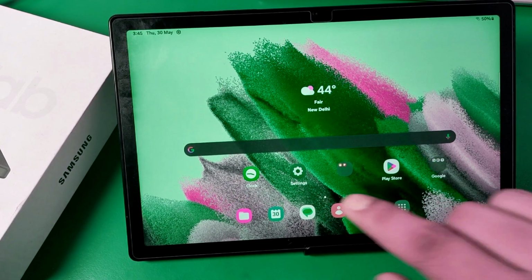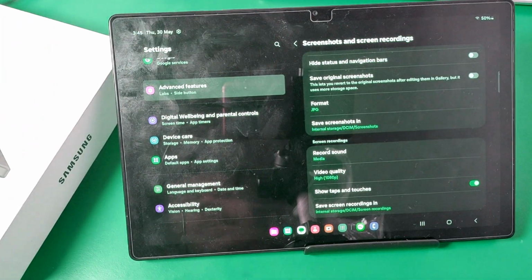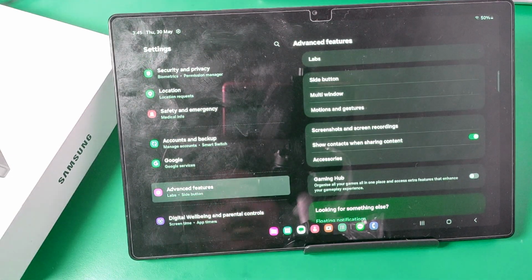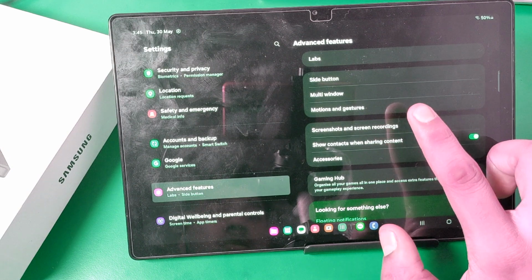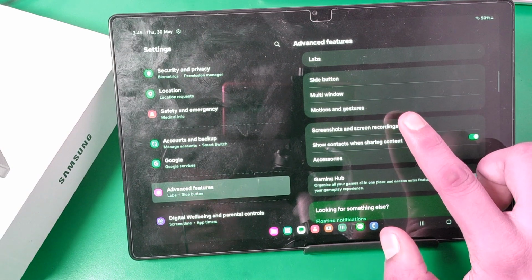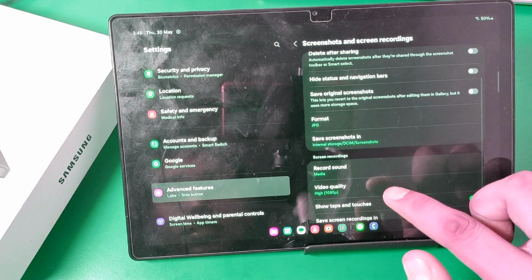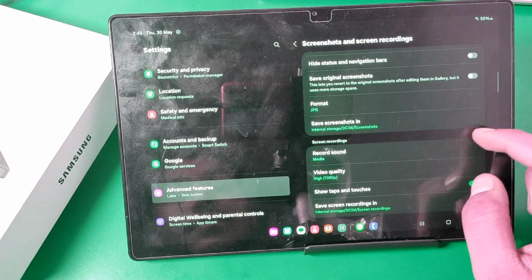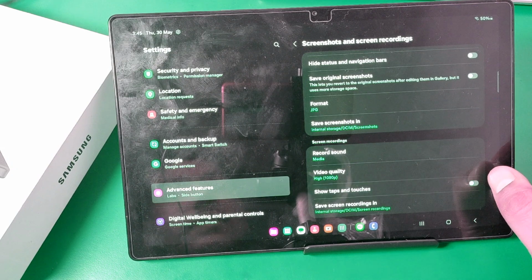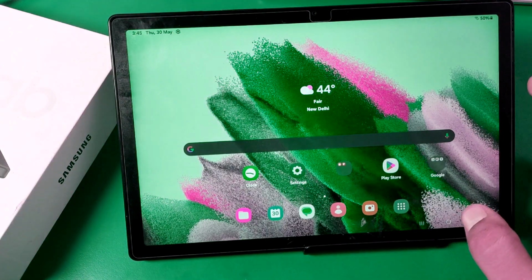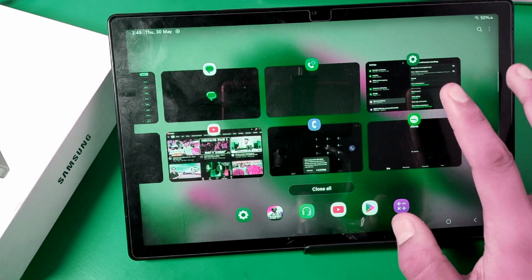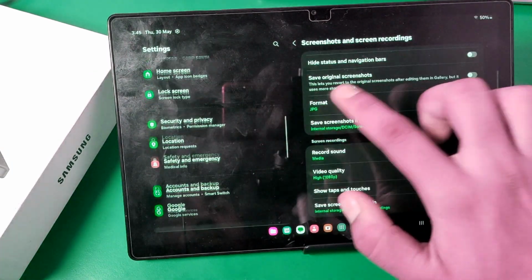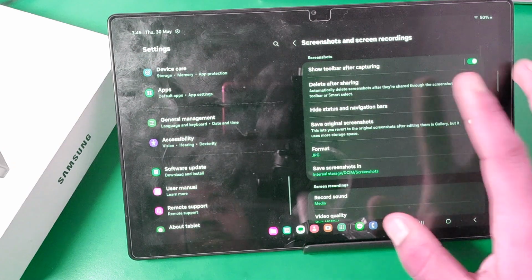So let's start friends. First open the settings option, and here you can see there is an advanced feature. Click on screenshot and screen recording. You can see there, and then you can see there is a show taps and touches. You have to just turn it off like this, and now there is no tap, you can see.